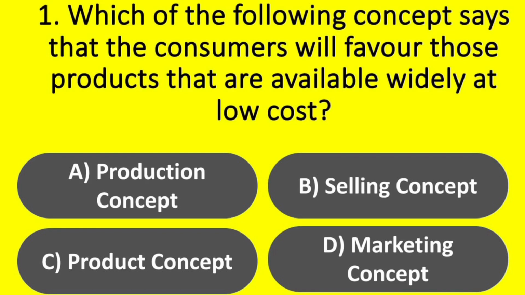Question. Which of the following concepts says that consumers will favor those products that are available widely at low cost? Options. A. Production concept. Option B. Selling concept. Option C. Product concept. Option D. Marketing concept. Answer. Option A. Production concept.